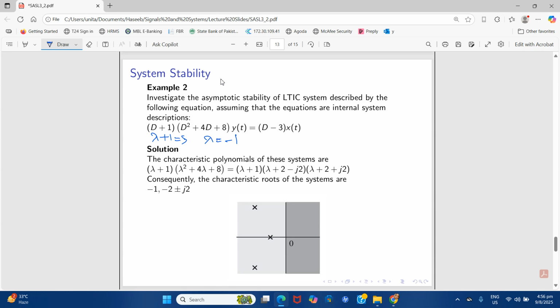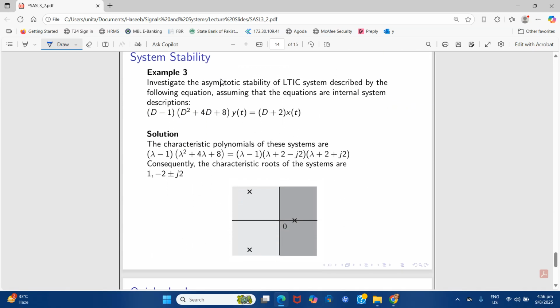So it means it is in the left half plane. Similarly, you can check the other roots as well. So when you solve this, you will get -2 plus minus j2. So it means it is also on the left hand side. Minus indicates that it is on the left hand side. So you are getting all the roots on the left hand side. So it is asymptotically stable or internally stable.